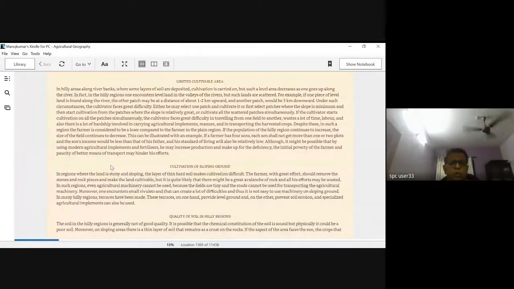And because the soil cannot hold on to the surface, the thickness of the soil tends to decrease, and with a lack of a comfortable layer of soil, cultivation is going to be a bit difficult in those areas.